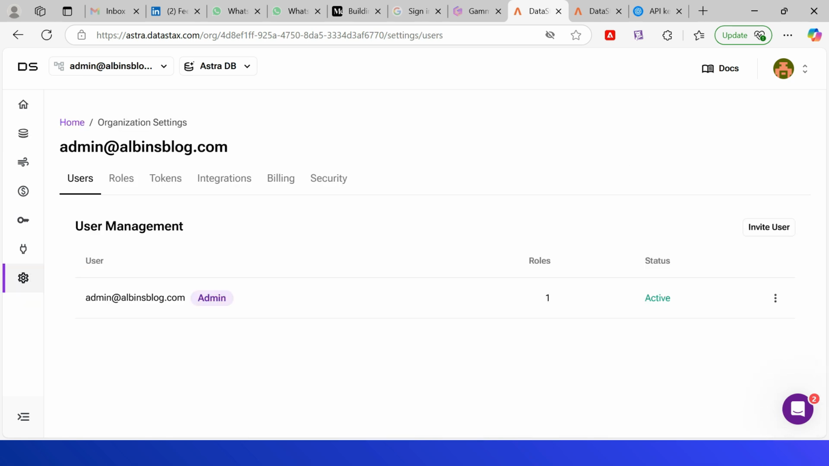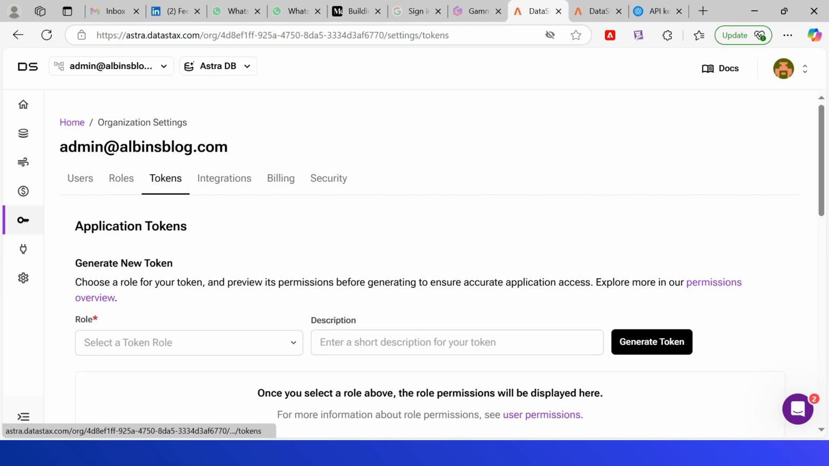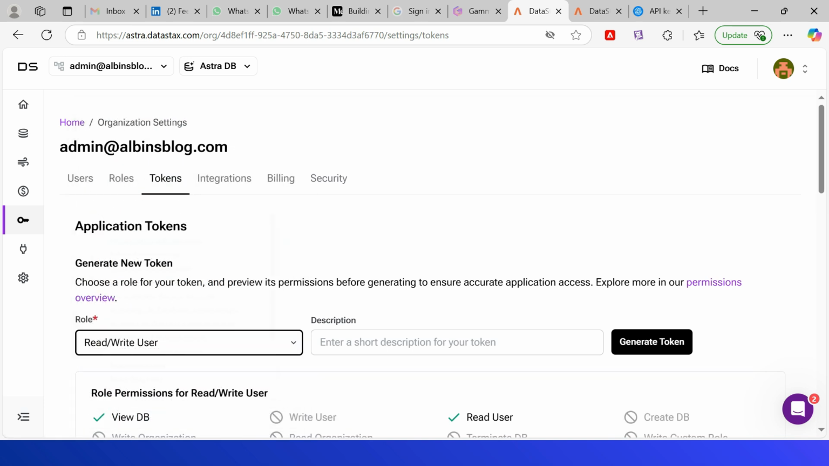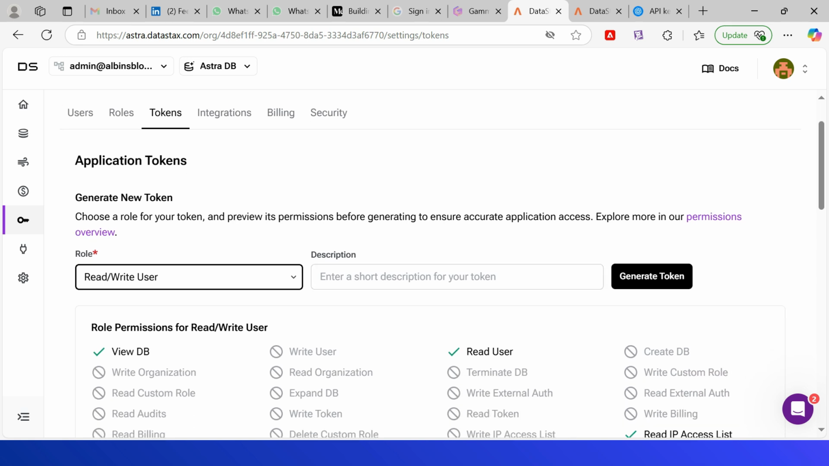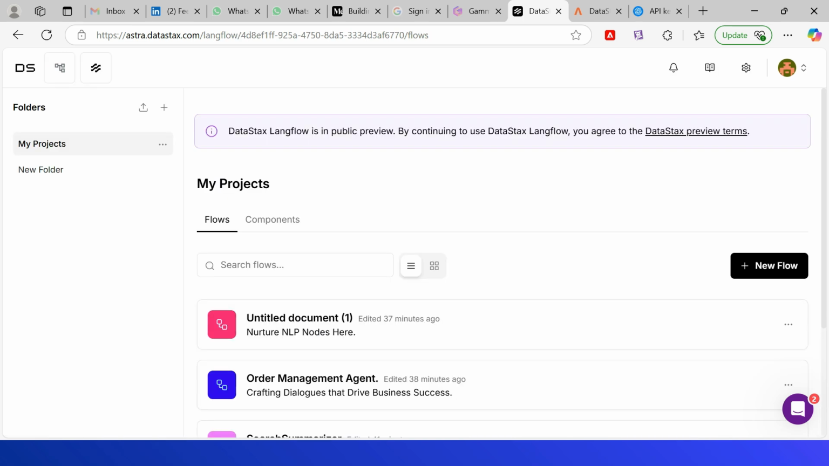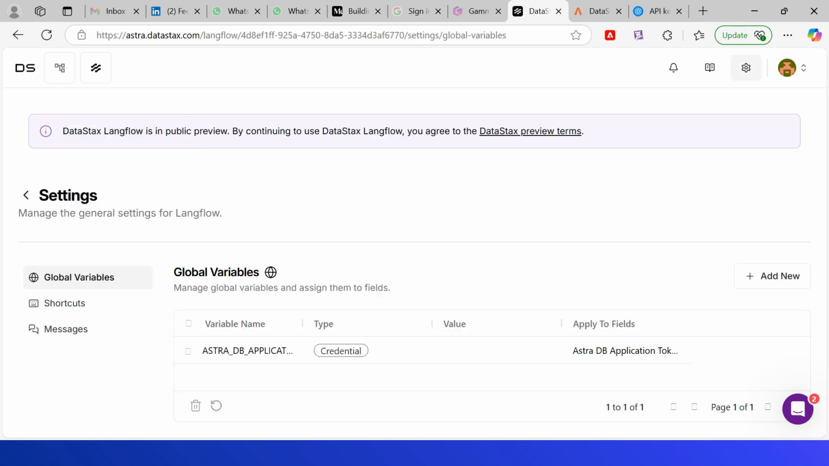Let us now create an application token. Select settings, go to tokens, select the appropriate role. I am going with read write user. Then enter some description, then click on generate token. Copy the token value that needs to be configured in the flow to enable the connectivity between the agent and the database. Let's now go back to the Langflow, go to settings. Now see this variable AstraDB application token, then configure the value whatever we generated.